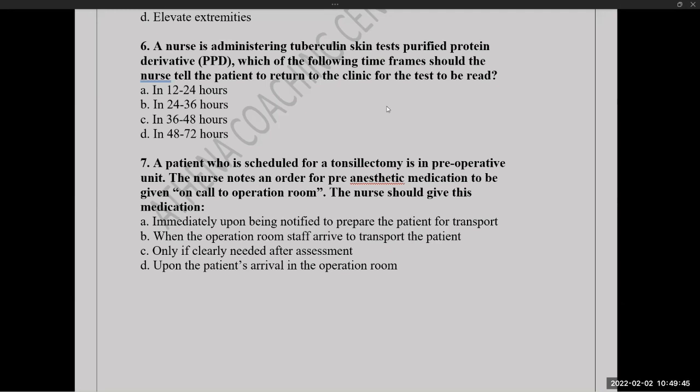Usually you will give PPD, purified protein derivative. എങ്ങനാണ്? Where would you give and how would you give? We are giving in skin. അതെ മക്കളെ, അത് ഏതാണ്? സബ്ക്യൂ ആണോ, ഇൻട്രാഡേമൽ ആണോ, എങ്ങനെയാണ് അത് കൊടുക്കുന്നത്?